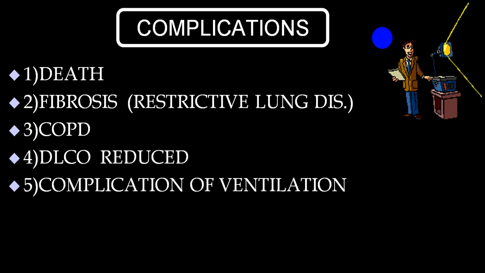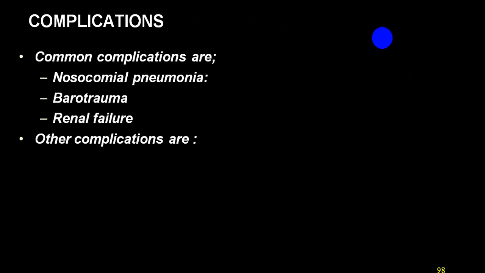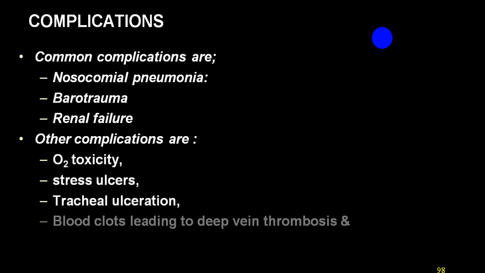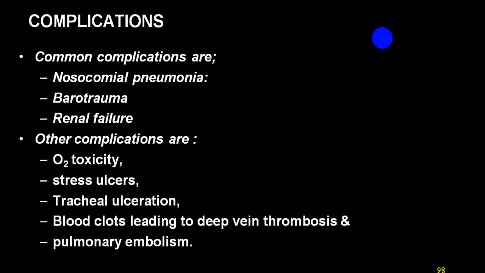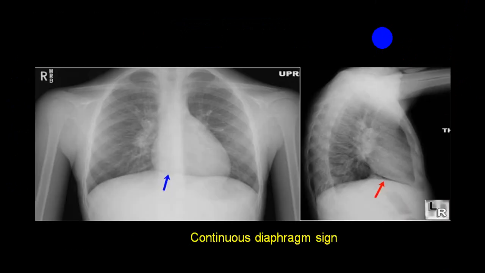Some of the people develop chronic obstructive pulmonary disease. DLCO is reduced and there will also be chance of complication if ventilation is not given properly. So they can develop barotrauma and other complications of ventilation like infection, acute ventilator-induced lung injury, etc. So nosocomial pneumonia, barotrauma, renal failure, oxygen toxicity, stress ulcer, tracheal ulceration, blood clots, deep vein thrombosis, pulmonary embolism, etc. are the common ones.